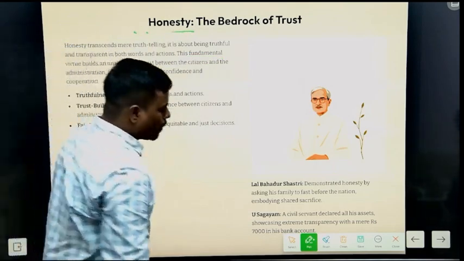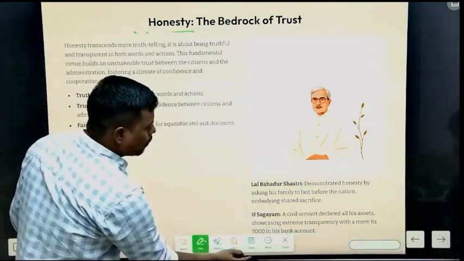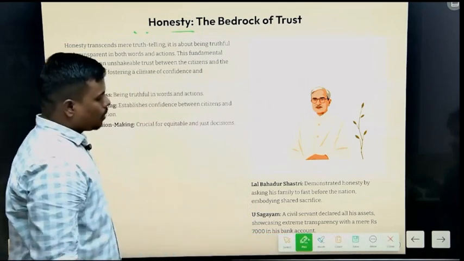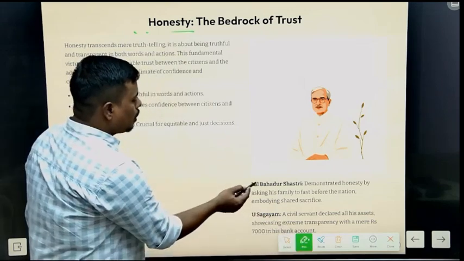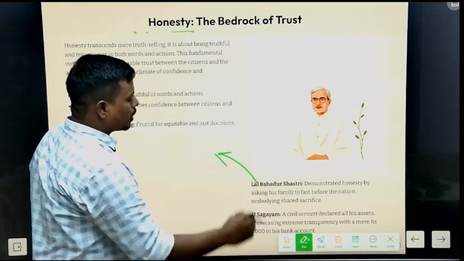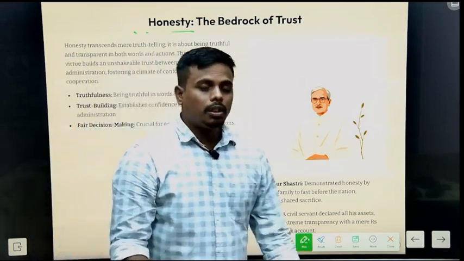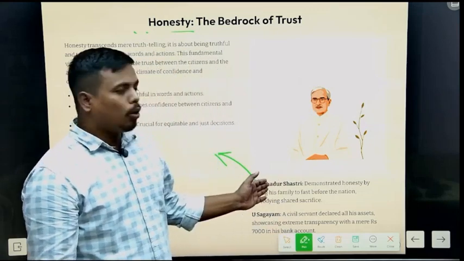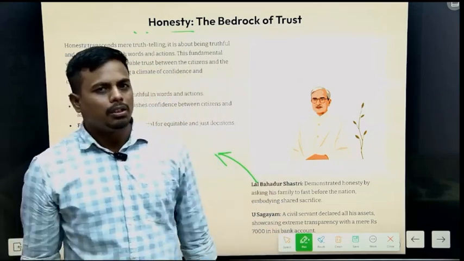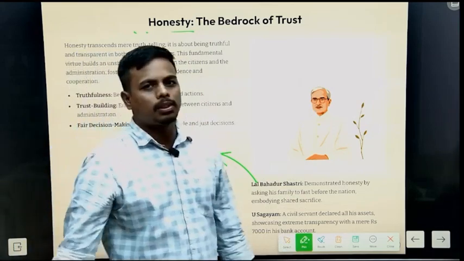Let's take an example of the value of honesty. What would be the best example other than Lal Bahadur Shastri, the then Prime Minister of India? No one can deny the fact that he was the most honest person.